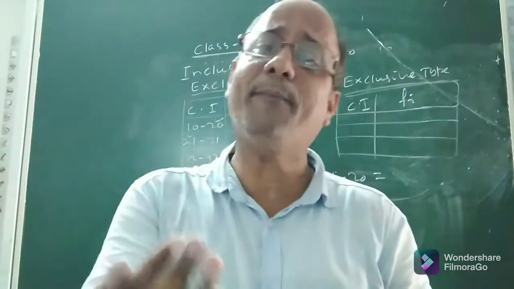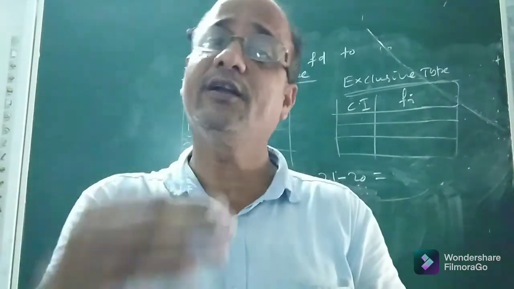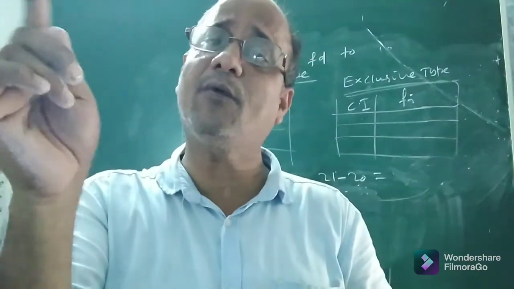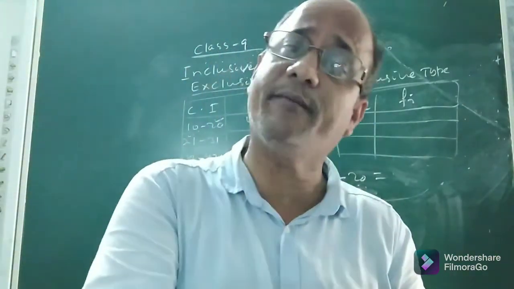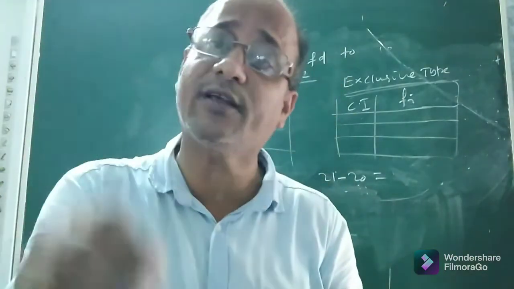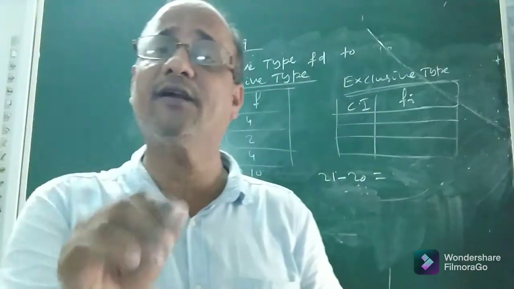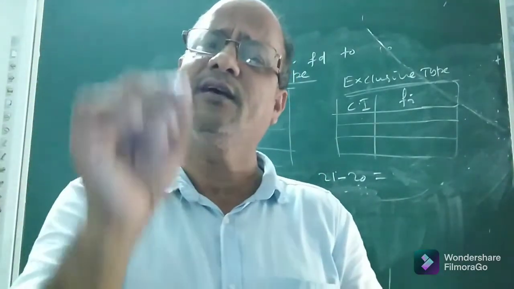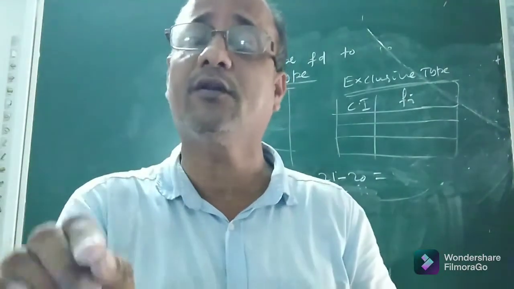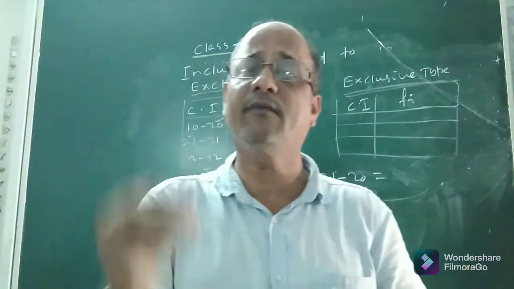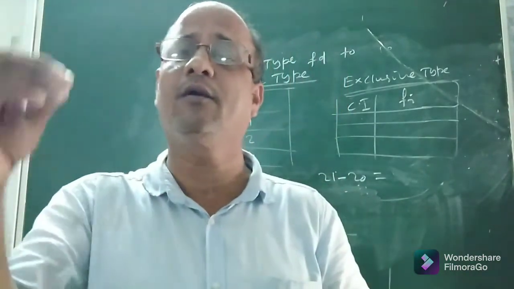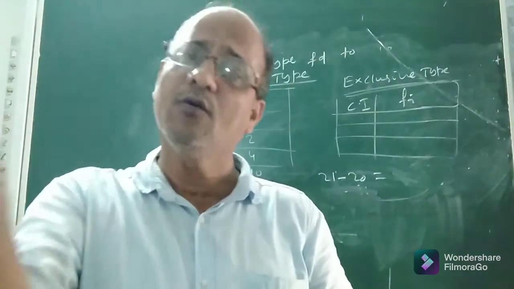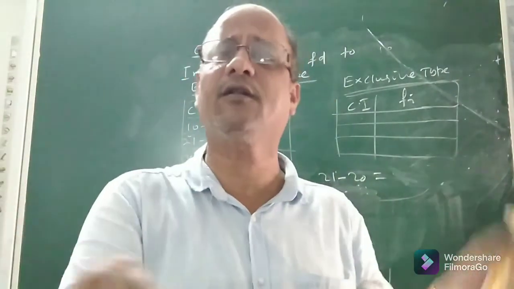But it may so happen that the frequency distribution given is discontinuous or inclusive. What is that? That means if the upper limit of one class does not coincide with the lower limit of the next or succeeding class, then we call such a distribution an inclusive type or discontinuous frequency distribution. Now, if you are given an inclusive type frequency distribution, you cannot represent that information graphically by means of a histogram and a frequency polygon. Already you have the idea of a histogram, but you do not know what a frequency polygon is. We shall discuss the graphical representation of data after this class.